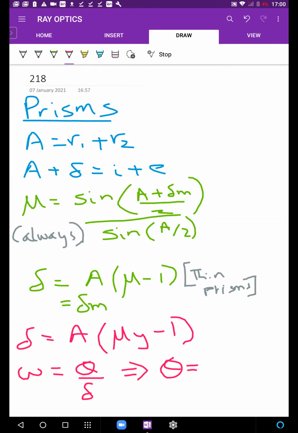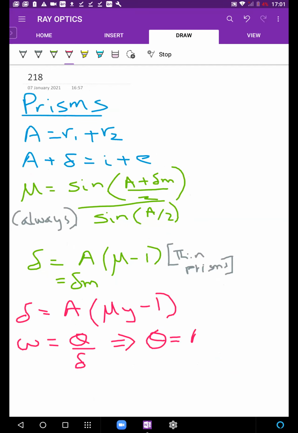Because omega का definition is theta by delta, you have theta is, yes, there's Cauchy's equation as well. Theta becomes delta omega, or theta becomes A omega mu y minus 1. ये important था. Okay, with this you can of course manage the rest. इसके आगे you can of course manage Cauchy's equation.